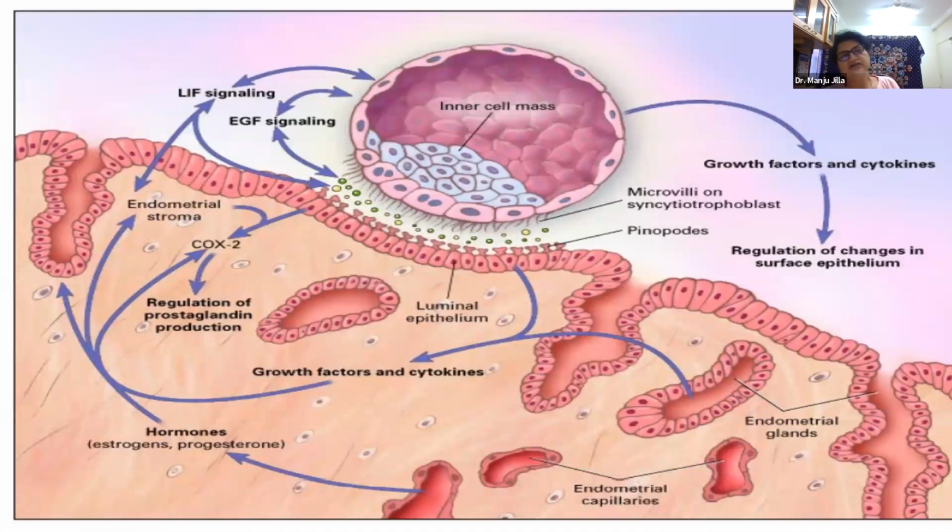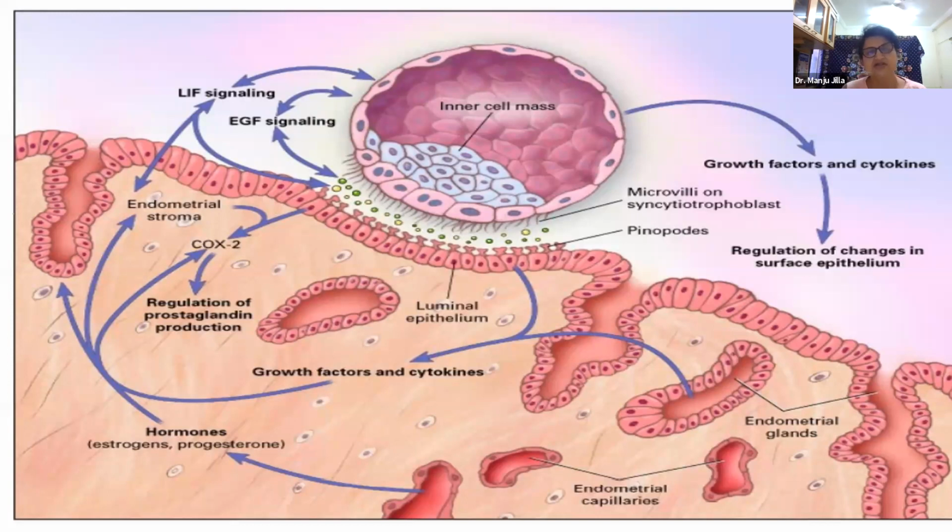So, understanding how the embryo implants, let us see that. We all know that the blastocyst has an inner cell mass and an outer cell mass made up of trophoblasts. And we have the cytotrophoblasts and the syncytiotrophoblasts. It is the syncytiotrophoblasts which are on the outer surface. And we have three phases of the blastocyst inside the uterus. First, there is apposition, then adhesion, and then invasion.